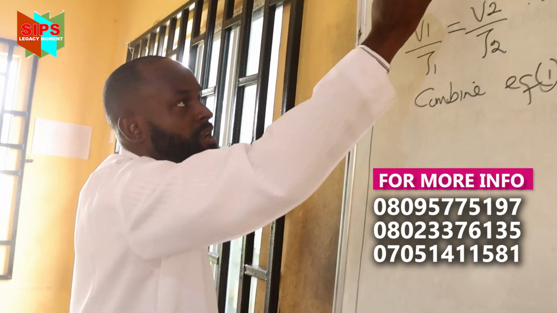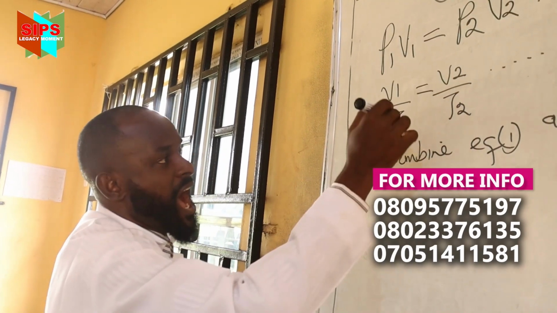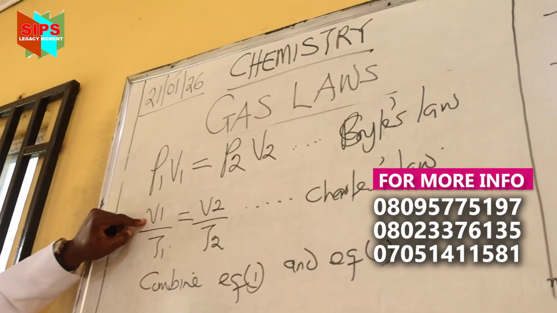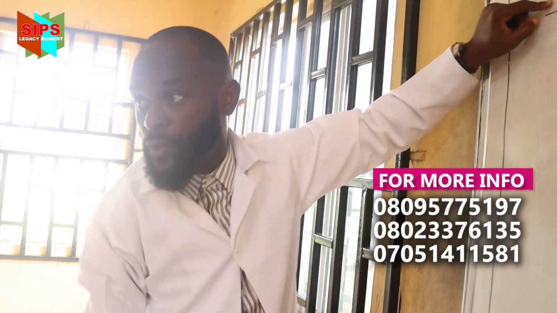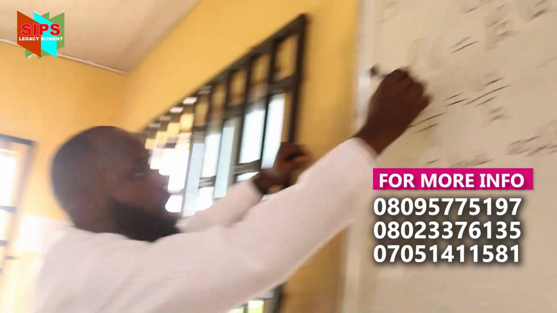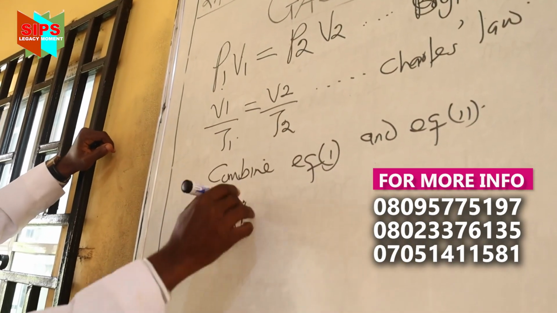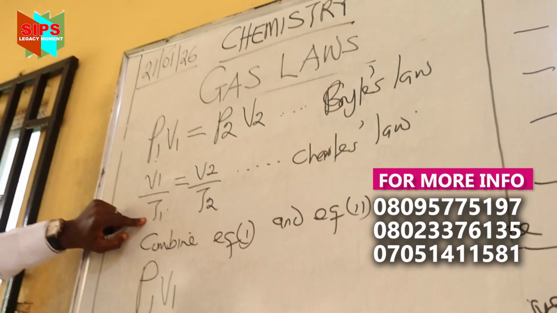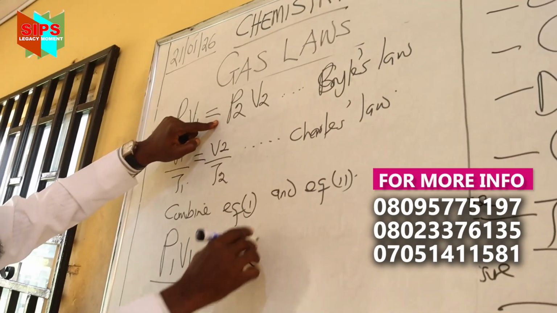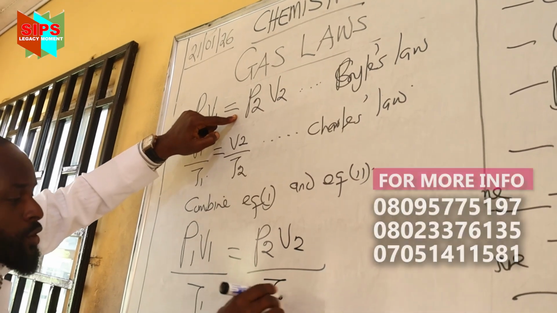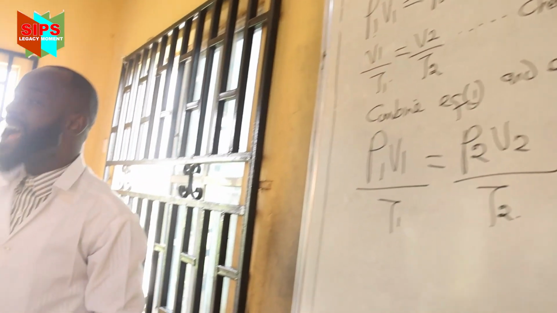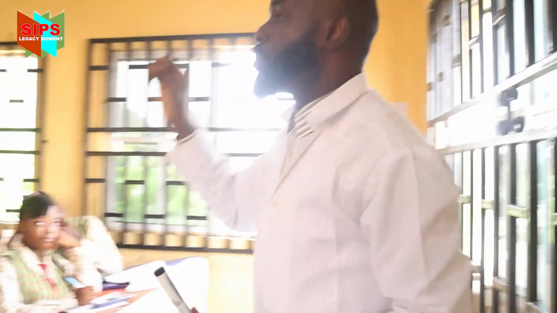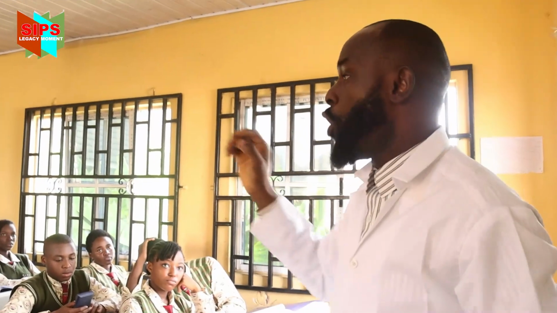Now, notice something. What is common between Boyle's law and Charles' law? Volume. So we have P1 V1 over T1 equals P2 V2 over T2.